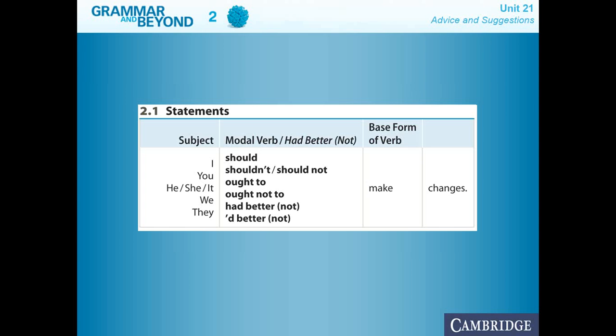It's really simple to use. As you see, there is nothing where you're going to lose yourself. You just have to follow the structure. So you have the modal verb, then you have the particle not. Just in the case of ought to, you're going to have ought, then not in the middle, and then the particle to after that. But in the other cases, you will have the not after the modal verb.